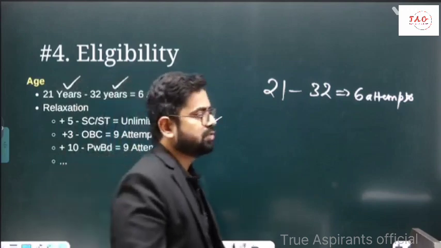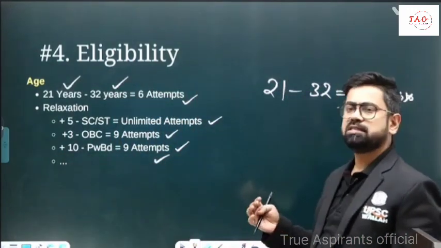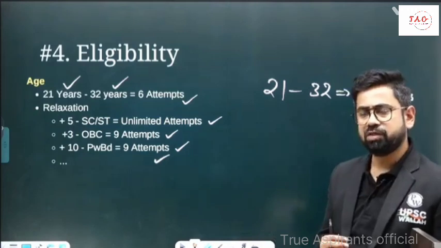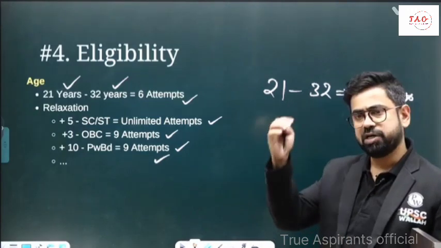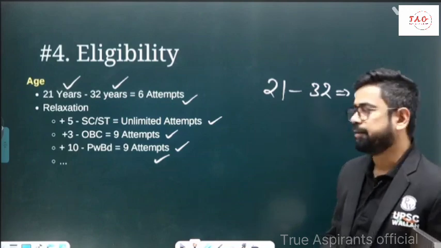If there is some special case or other than general category, I suggest please do see the notification, your special category, and check it out, what all things you need to claim for that particular category, right?